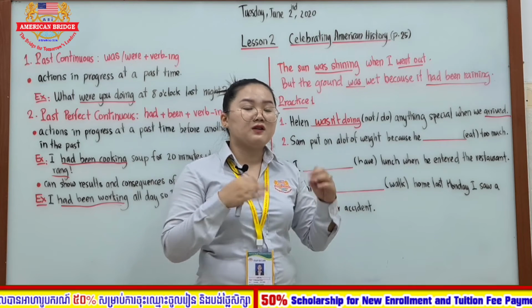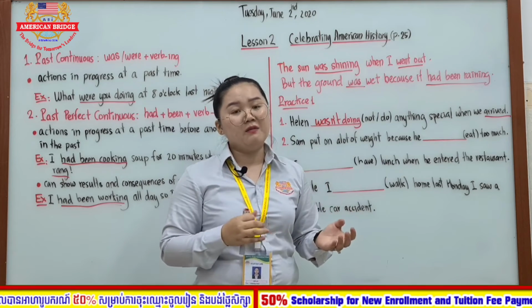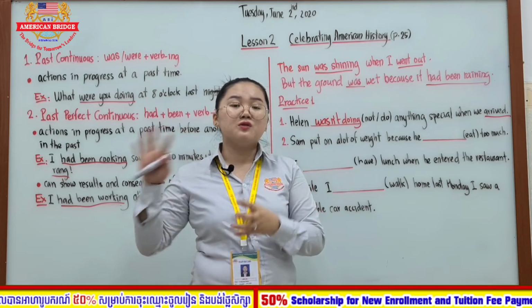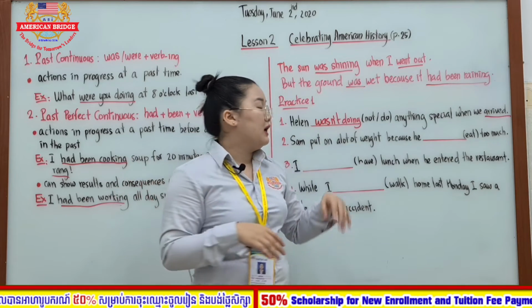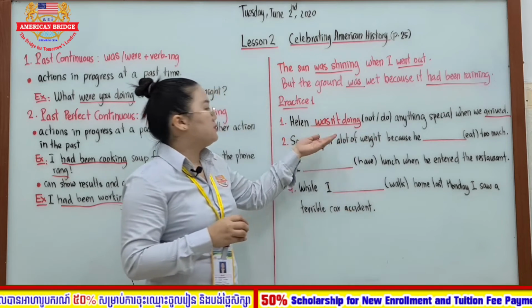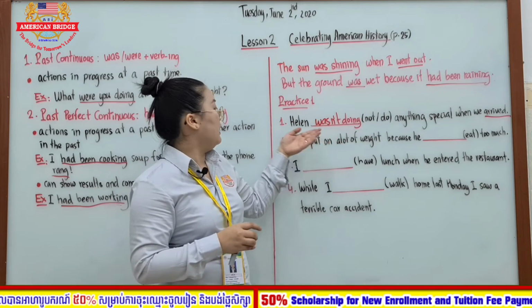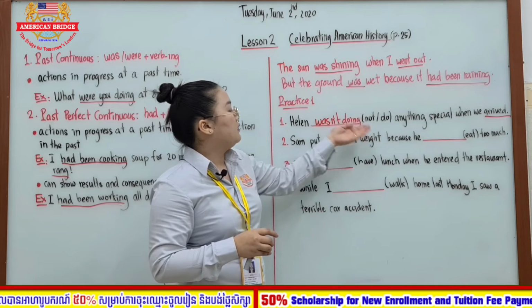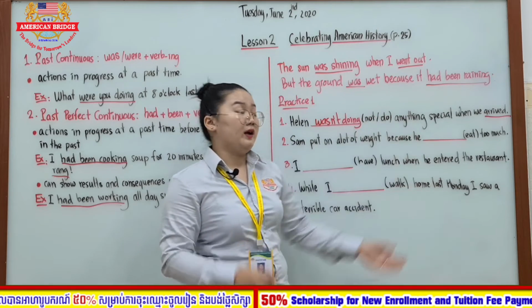If the sentence shows the duration of time, I suggest you use past perfect continuous. But if it does not show any duration, you should use past continuous instead. Okay, Helen wasn't doing anything special when we arrived.